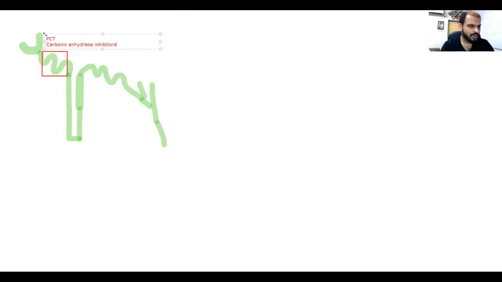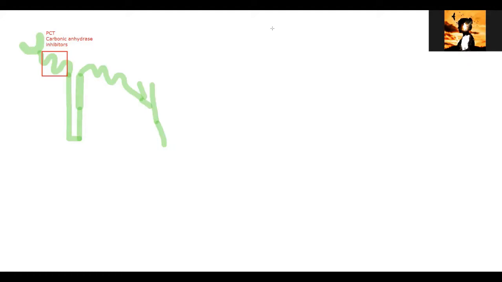And the next one, does any one of you know, or want to tell me? The next group acts on the thick ascending limb of Henle.